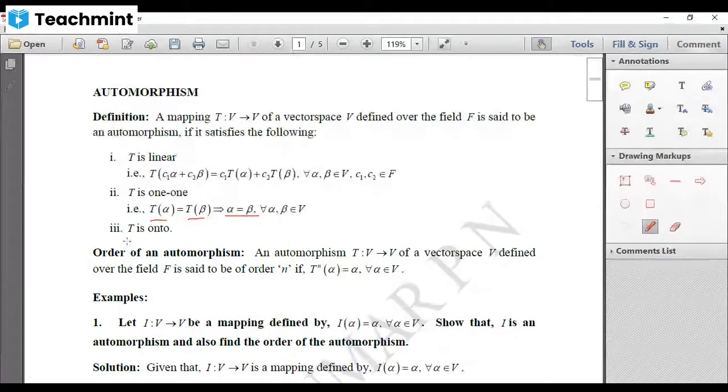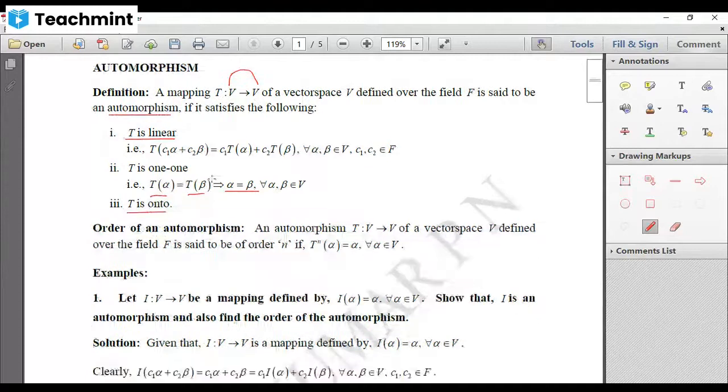And further, T must be onto. That means every element of the codomain must have a preimage in the domain. If these three conditions hold, then we say that T is an automorphism. So whenever they ask you to show or prove that a mapping is an automorphism, you have to show it is linear, it is 1 to 1 and onto. If these three conditions hold, then we say T is an automorphism of a vector space V into V.